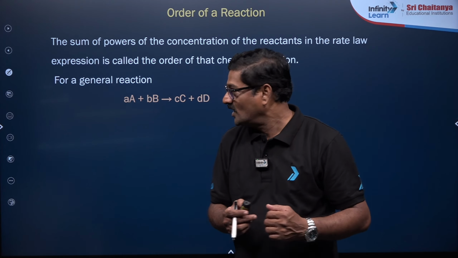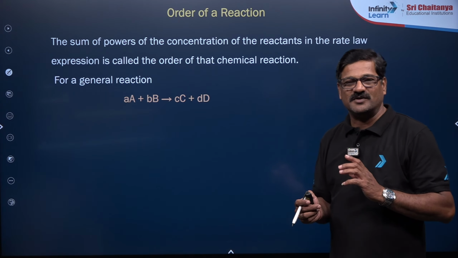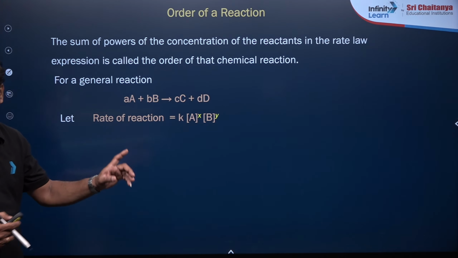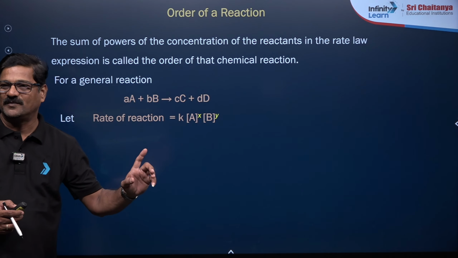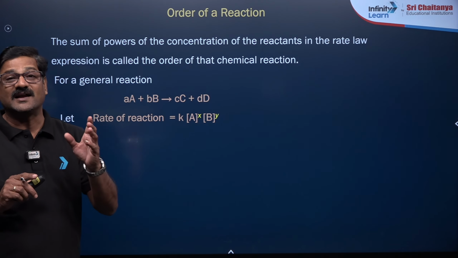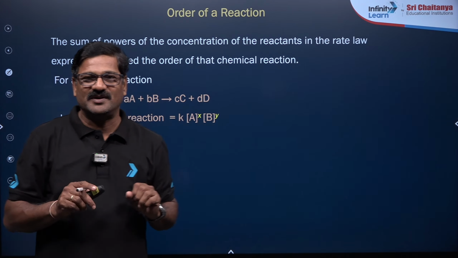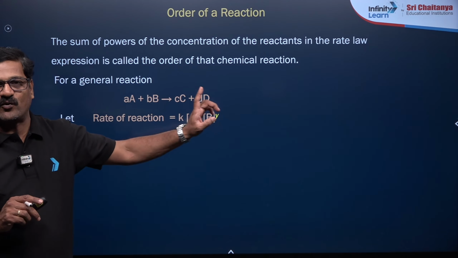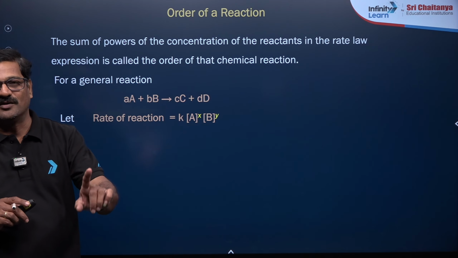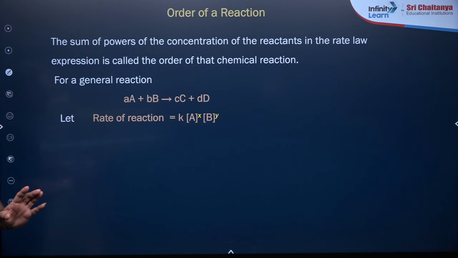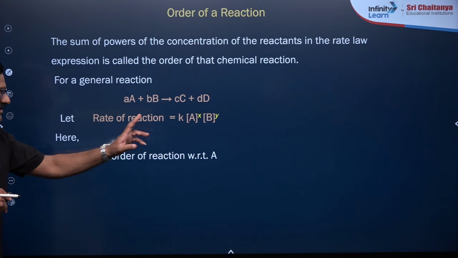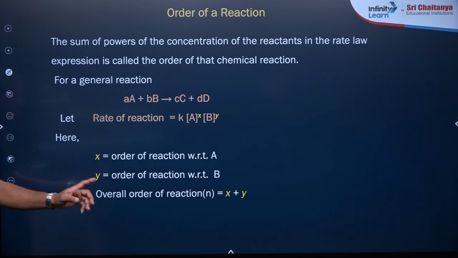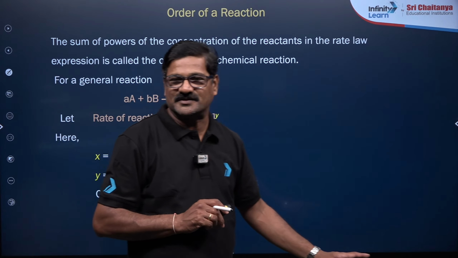I really appreciate it. And a moles of A plus b moles of B gives rise to products. According to the rate law expression, rate is equal to k [A]^x [B]^y. Something is taken in a square bracket for A, that is called the active mass of A. Something is taken in a square bracket for B, that is called the active mass of B. So the sum of x plus y is equal to the order of the reaction. Is it understandable, beta? Here x is the order with respect to A, y is the order with respect to B, while x plus y is the overall order of the reaction.